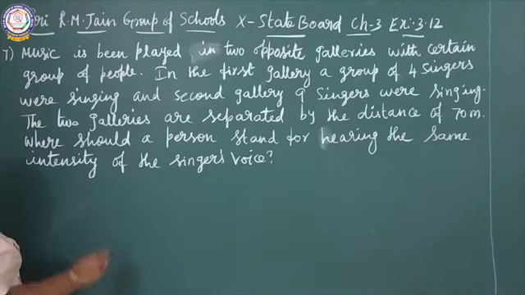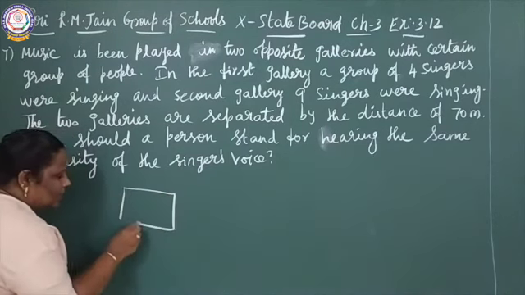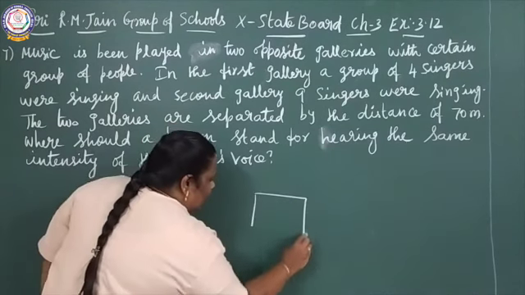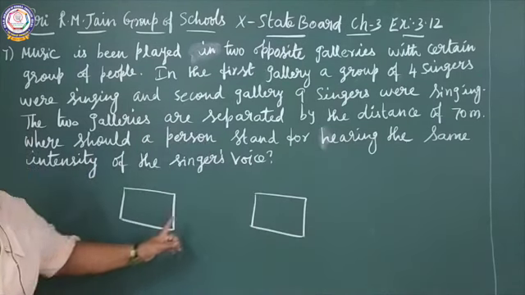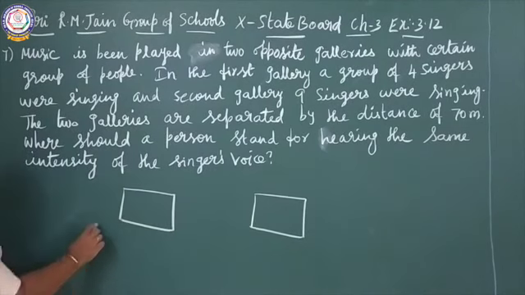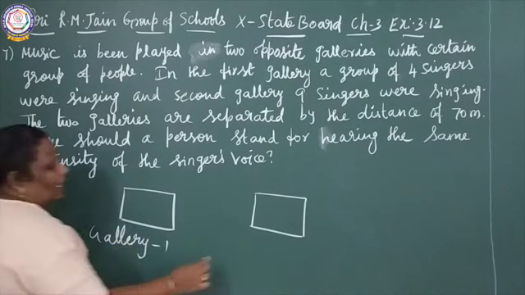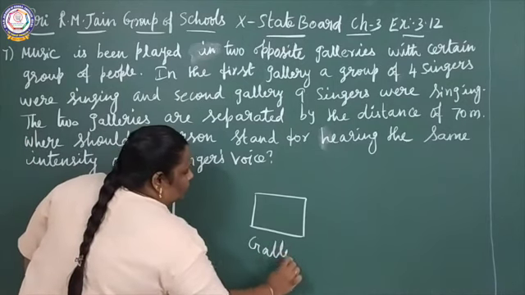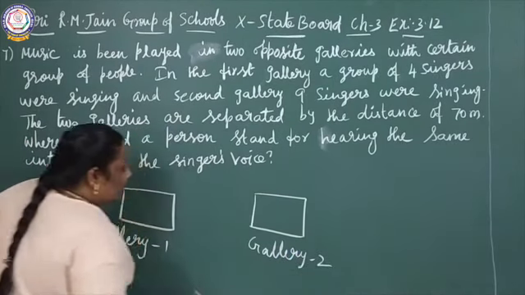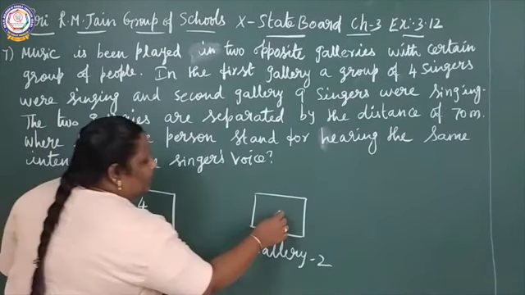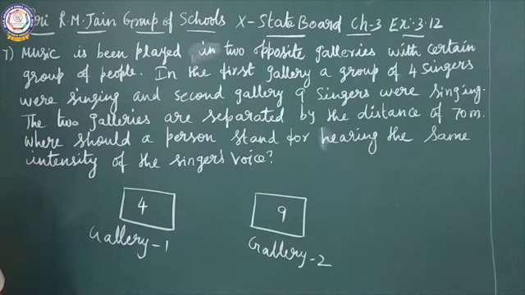See here, I have drawn a diagram. This is the first gallery and this is the second gallery. You can think of this as gallery 1 and this as gallery 2. Here 4 singers were singing, and here 9 singers were singing.